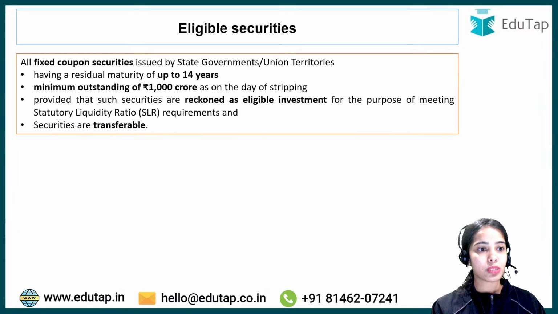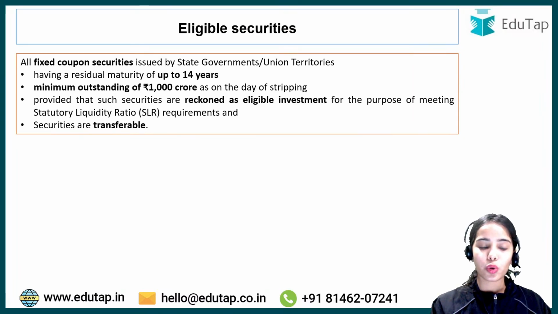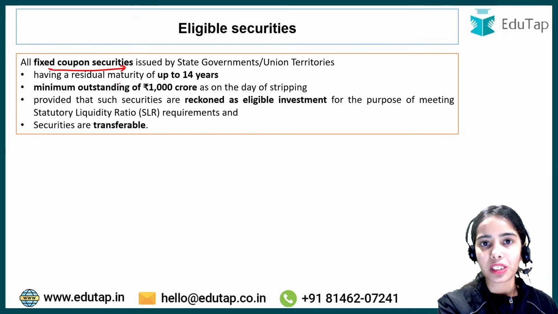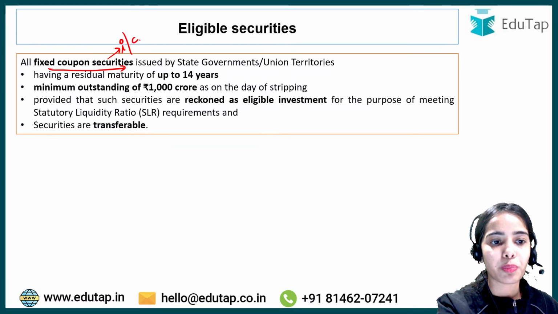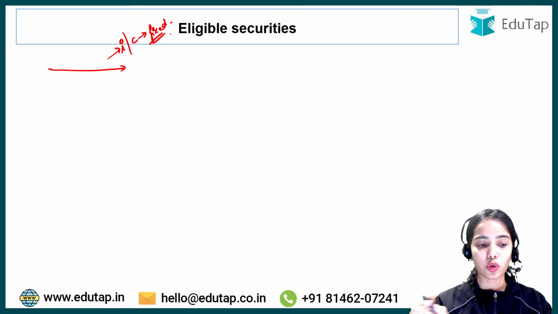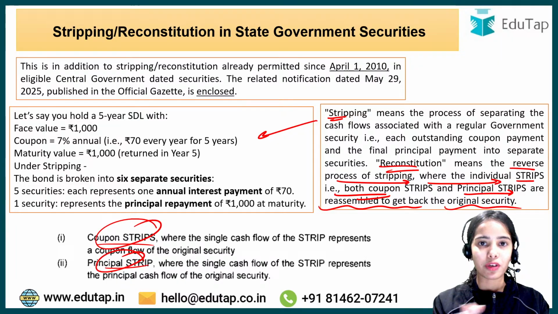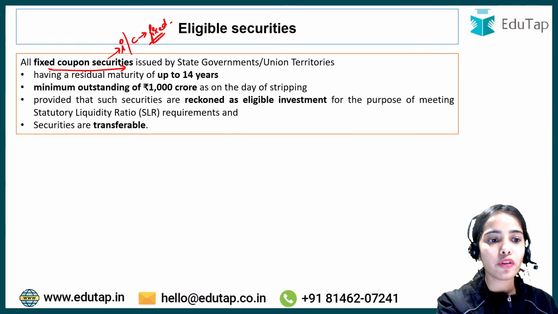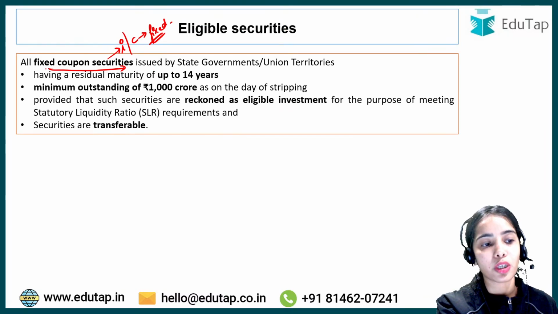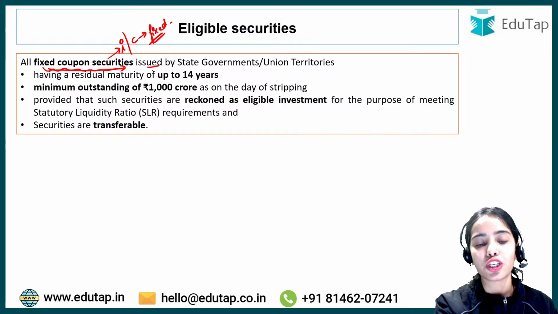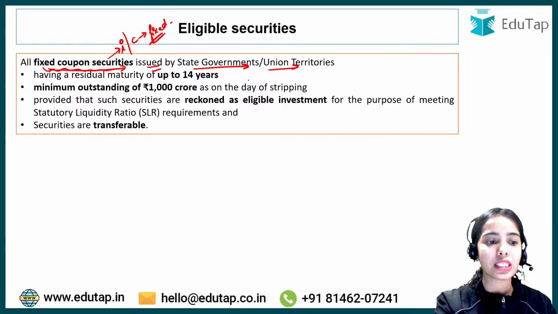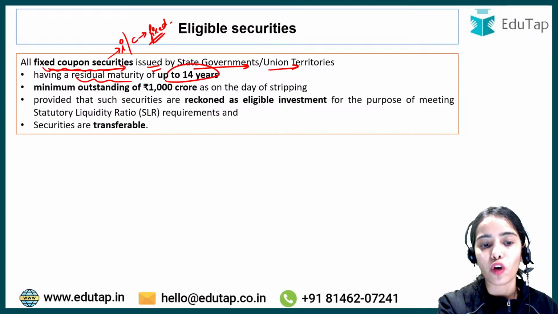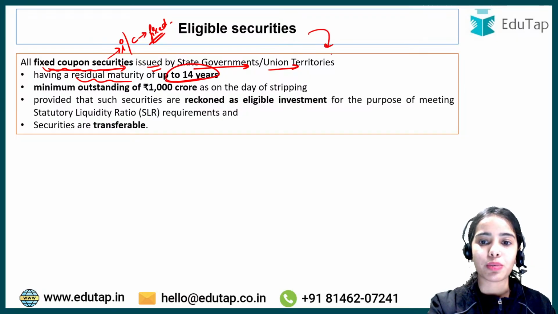Now eligible securities. So all fixed coupon securities, where the interest rate or the coupon is fixed. Here in the previous example, we have seen that the coupon is fixed at 7% annual for the 5 years. So all fixed coupon securities issued by state governments or union territories having a residual maturity up to 14 years. So these are the eligible securities.